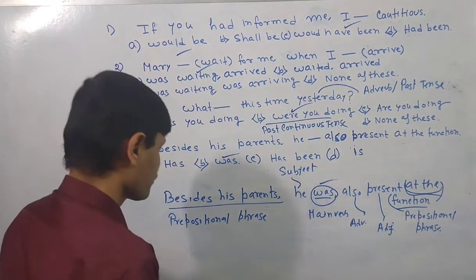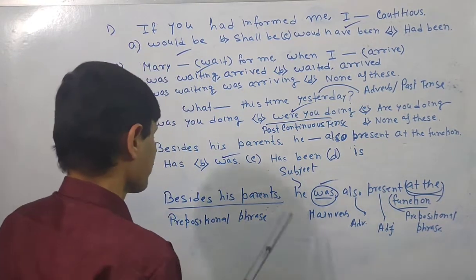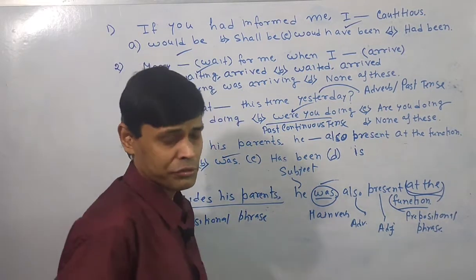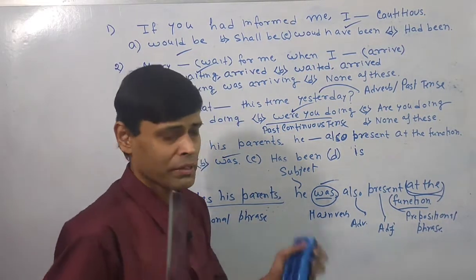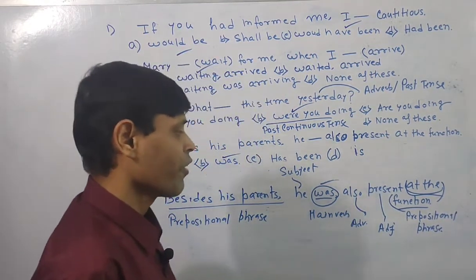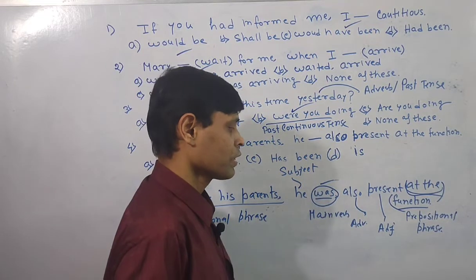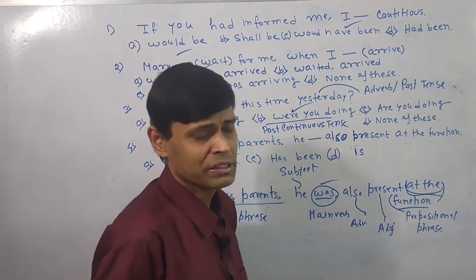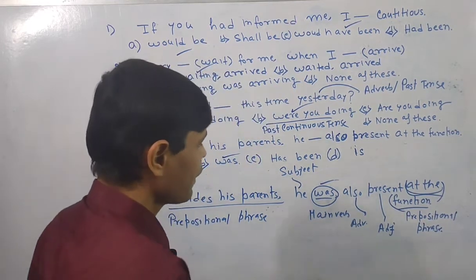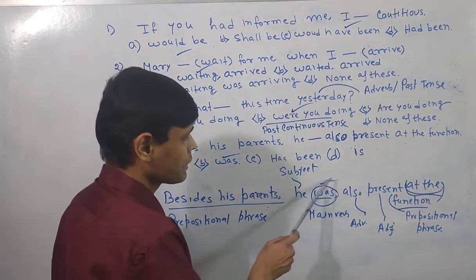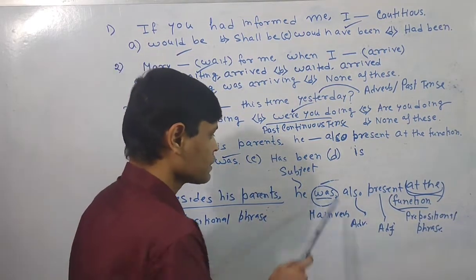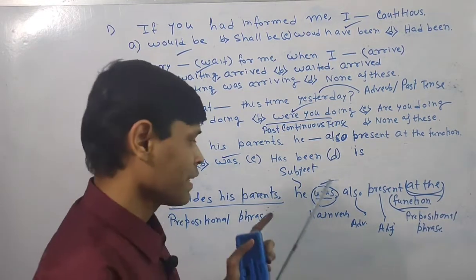This means I should repeat it. Besides his parents should be called the prepositional phrase. He is the subject, subjective personal pronoun. Was is functioning here as the main verb. Also is the adverb. Present is the adjective. At the function, it is called the prepositional phrase. We can also define the phrase in some other way, but I am going to analyze it in short now. But here we should be careful that if we just remove this was, there is no meaning of the subject. This means was is functioning here as the linking verb.